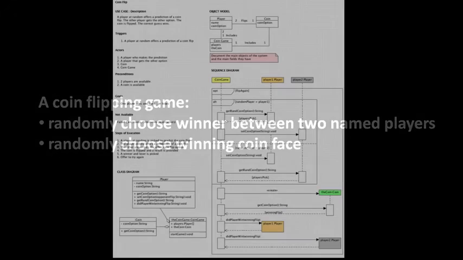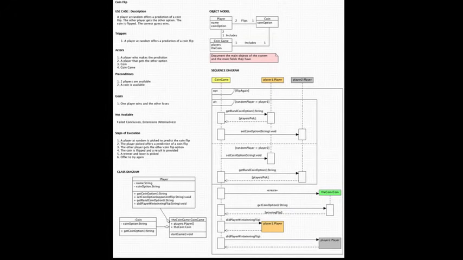And we just print out so-and-so won with a coin flip of heads or so-and-so won with a coin flip of tails. And that's all we're going for here. In this video, he's trying to demonstrate how to do formal modeling using UML techniques. UML, what does it stand for? Unified Modeling Language, Universal Modeling, something like that. Who cares? It's garbage.